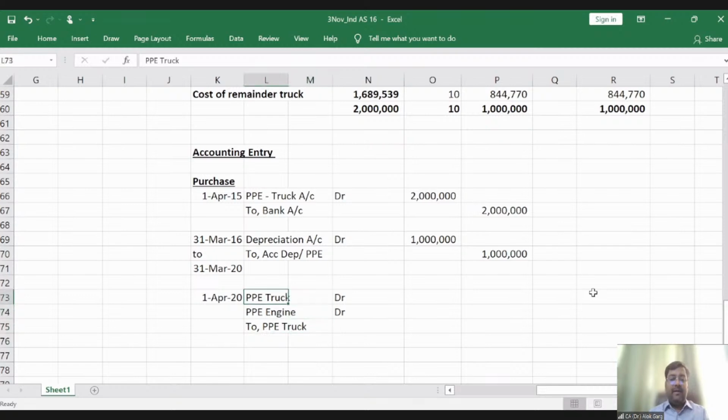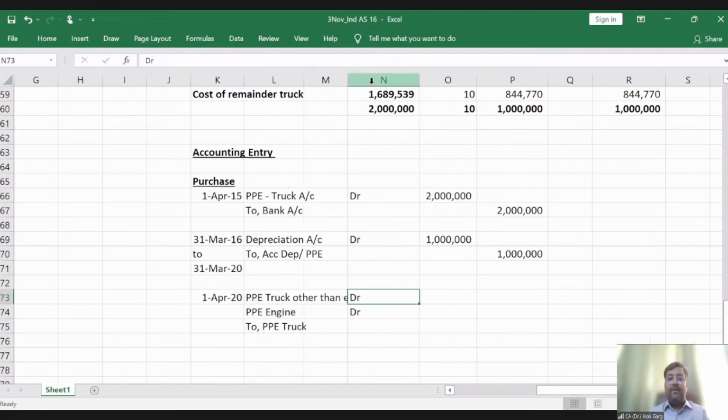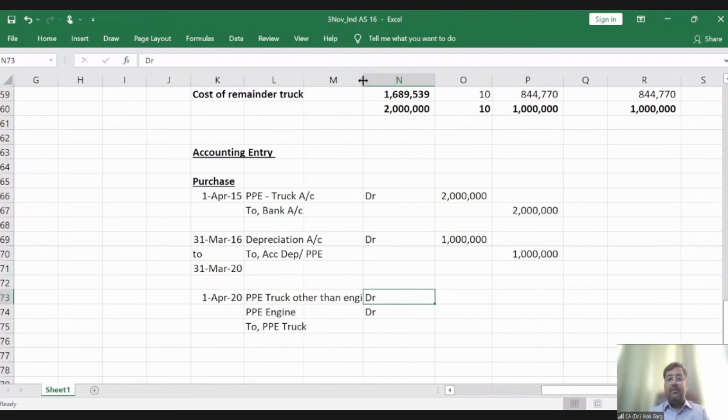So when I say PPE truck, I am talking about PPE truck other than engine. So I have bifurcated this amount on 1st April 20 because I need to derecognize this also, right?